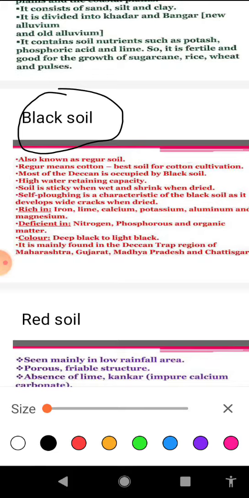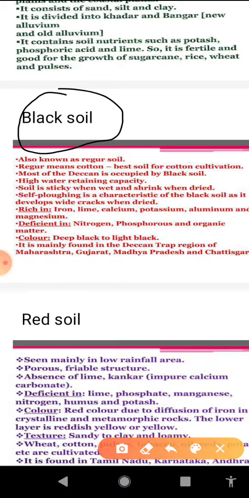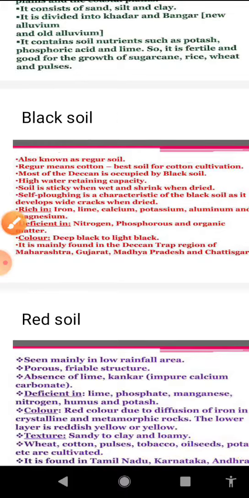We get this soil in the Deccan Trap area, and it has been formed due to the weathering of lava rock or volcanic rock, or basalt, in the plateaus of Maharashtra, Saurashtra, Malwa, Madhya Pradesh, Chhattisgarh, and also in some patches of the Godavari and Krishna valleys.